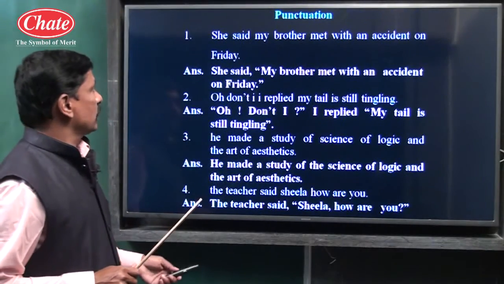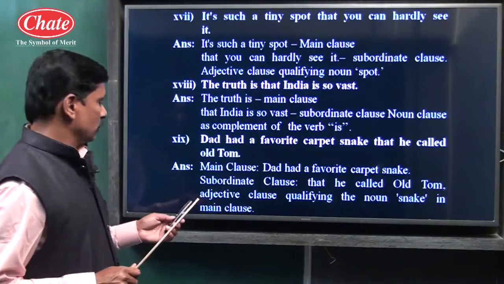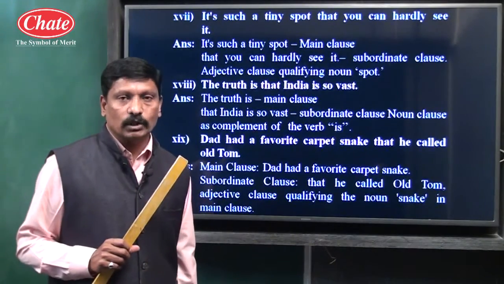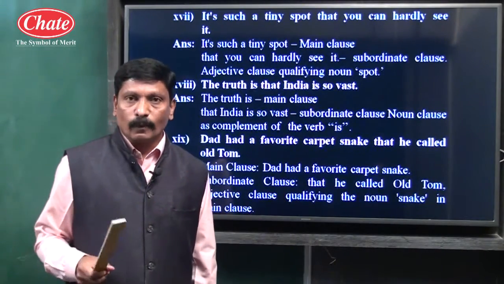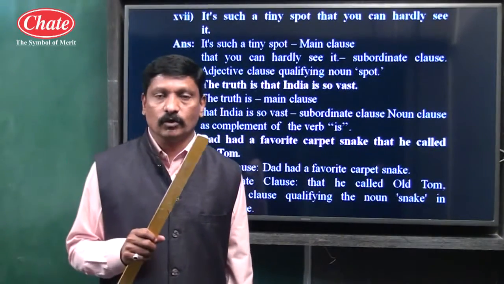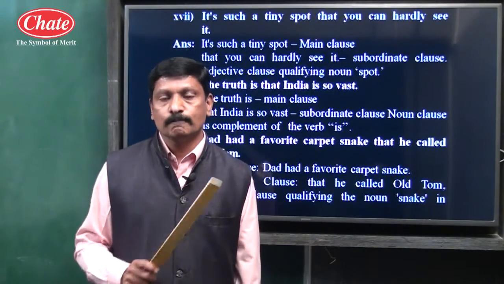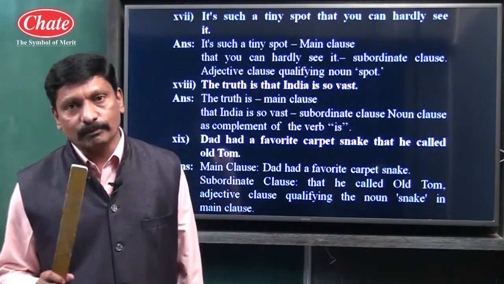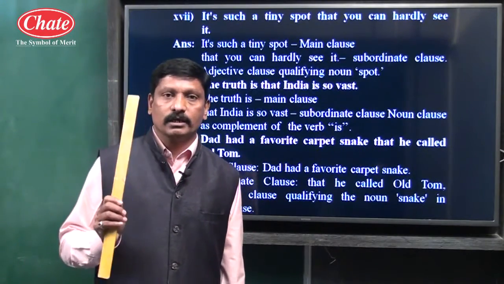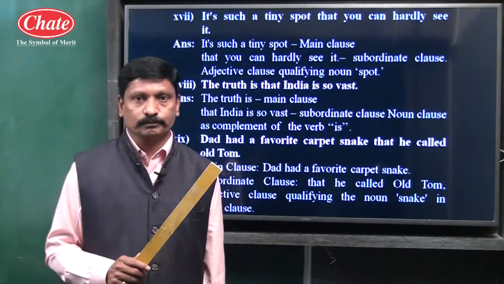So this is about clauses, children. Once again let me repeat. A clause can be either a main clause or a subordinate clause. Main clause is that part of a sentence which gives us complete meaning and which contains subject and predicate.